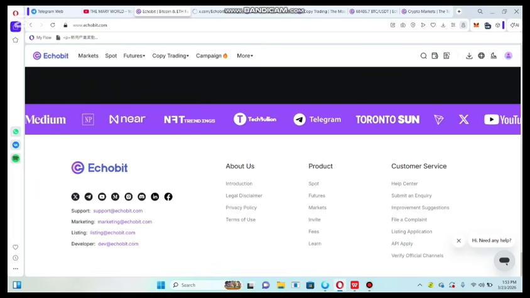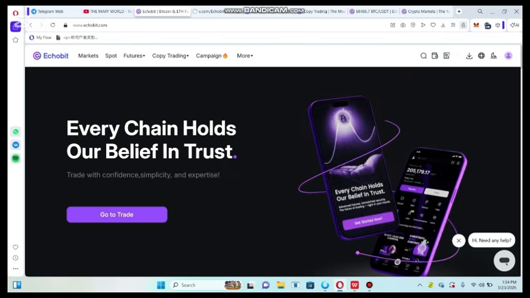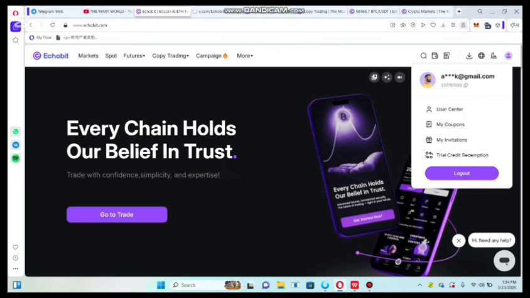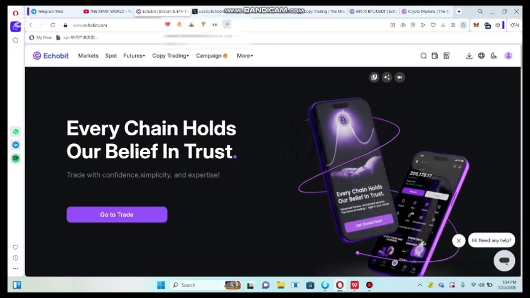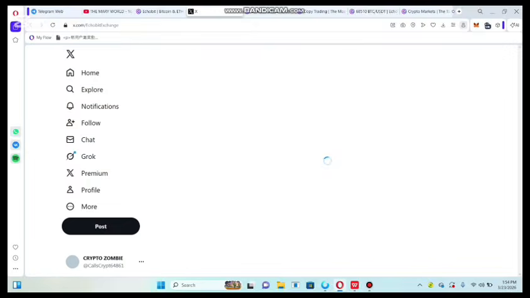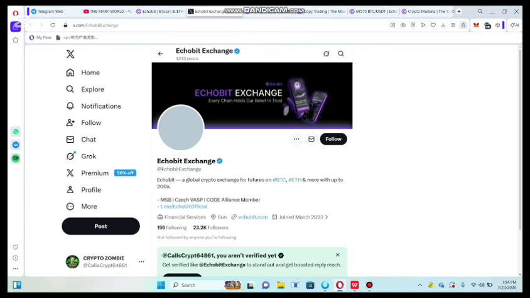So in this session we will explore how to create your account. Also guys, you can check out that I have successfully created my account. In this section we will explore how to register your account on Ecobit exchange. So now let's go to the Ecobit exchange. Now you can just follow this exchange.